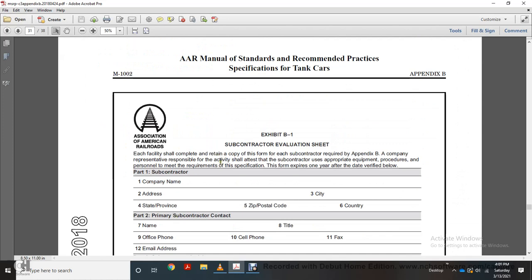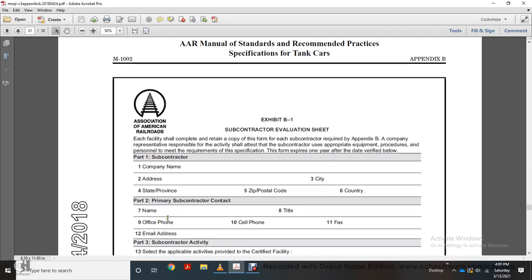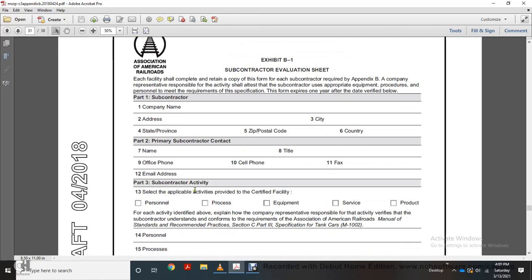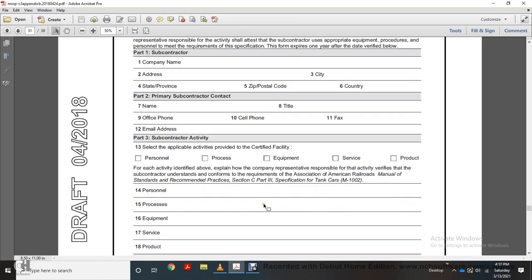Each facility should contain a copy of each subcontractor form required with Appendix B, and the company representative is responsible for actively showing the staff of the subcontractor is given the appropriate equipment and procedures. Personnel must meet the requirement specification. The form expires 1 year after the date verified below. Part 1: subcontractor company name, address, state, province, zip code, postcode, country, primary subcontractor name, title, office phone number, cell phone, fax, email. Subcontractor activity: select applicable activity code, certified facility, personnel, facility process, equipment, and services of the product. For each activity identified above, explain how the company represents the result.